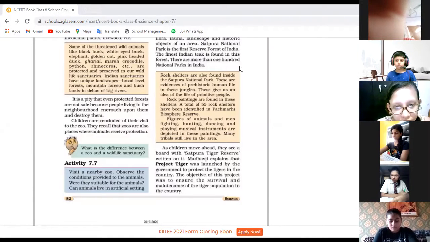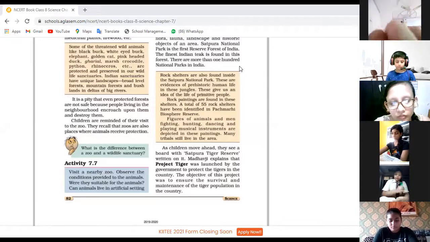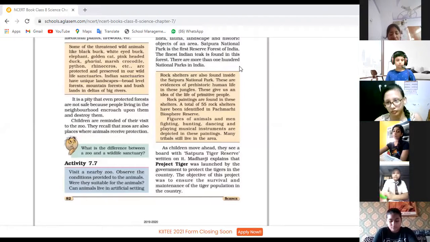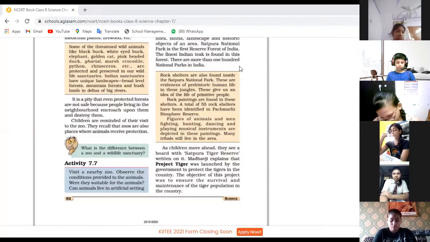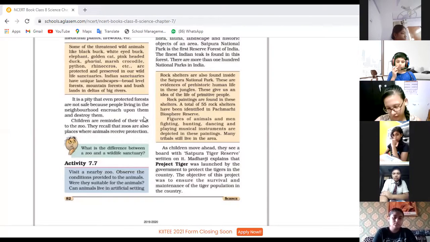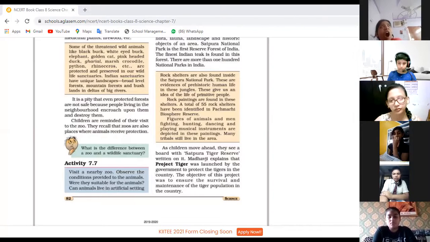Okay. So I think the difference is clear. I think every one of you has visited a zoo. Their animals are kept in the cages and they are fed there only. But in wildlife sanctuaries, the animals keep on roaming here and there, and all the protective facilities are given to them. But then too, a few of the people living in the neighborhood try to hunt those animals. So children, here is the question: difference between the zoo and wildlife sanctuaries. You can mark this question.